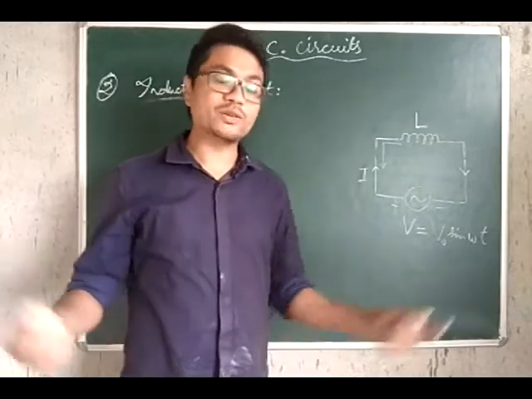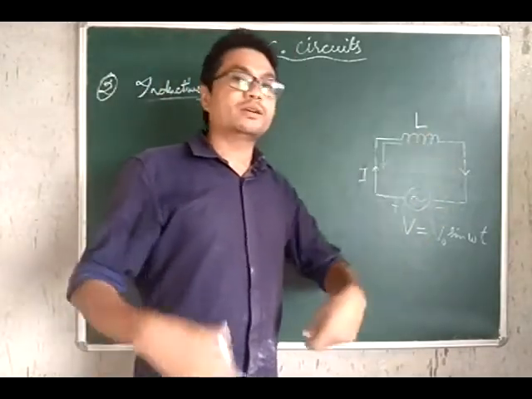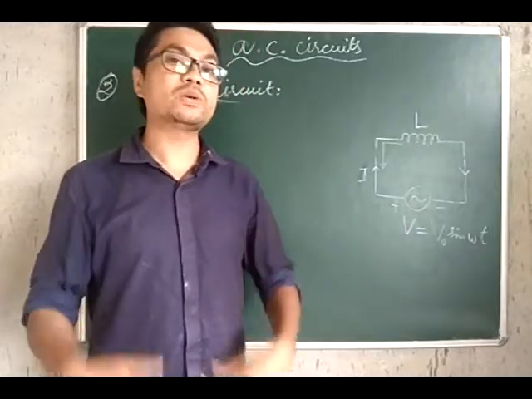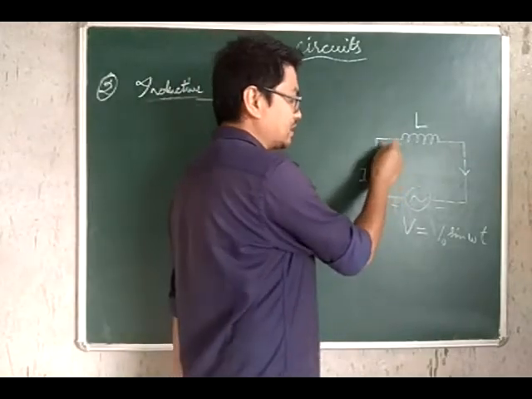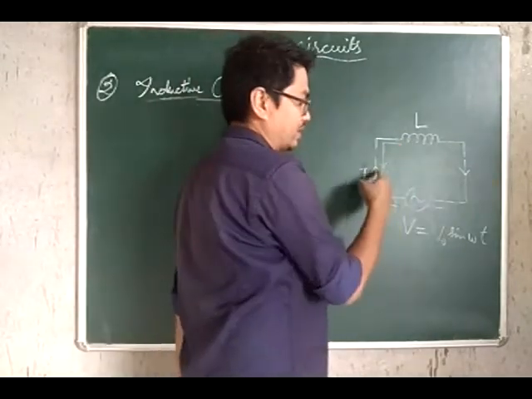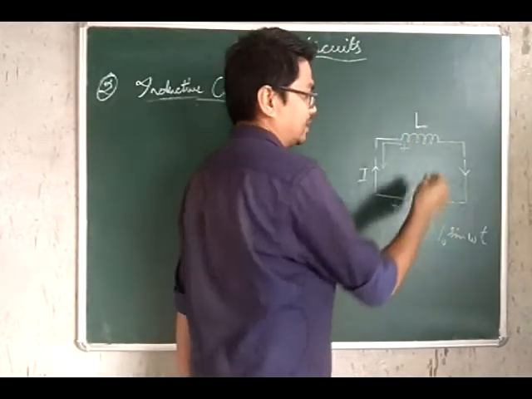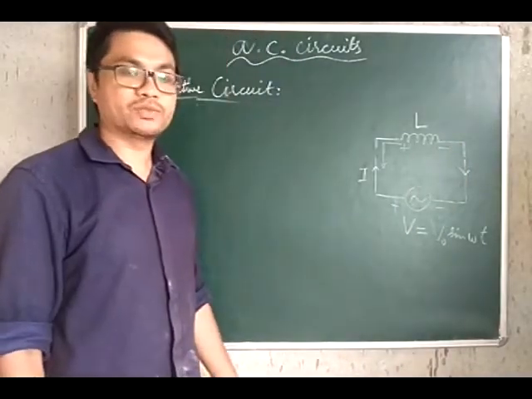So remember, we can also understand it this way, that the inductor behaves as a new source of current or new power source in itself. And in this case, since induced current is flowing in the anti-clockwise sense, therefore this side of the inductor is acting like the positive terminal of the battery, and this side is acting like the negative terminal of the battery.